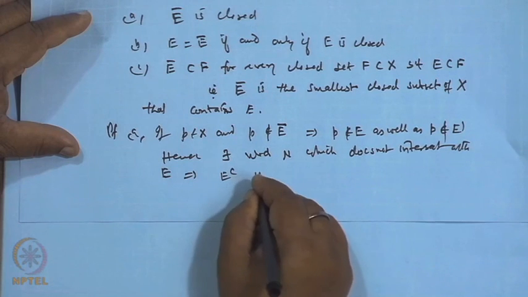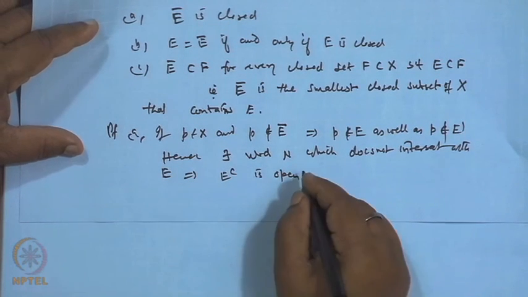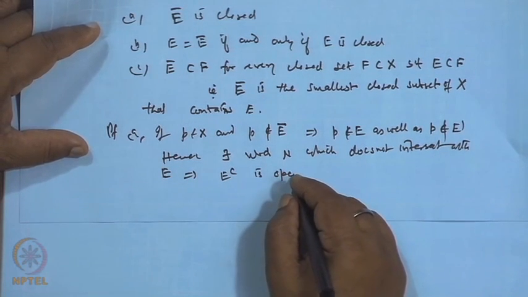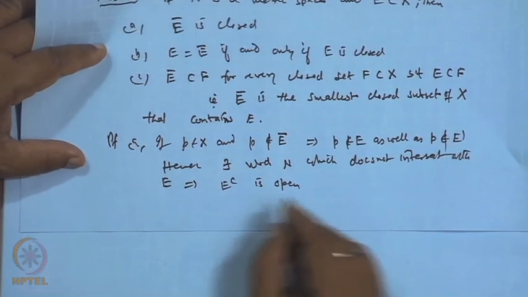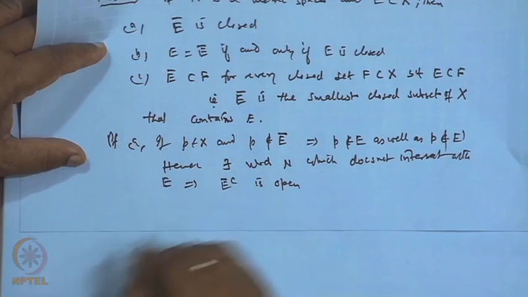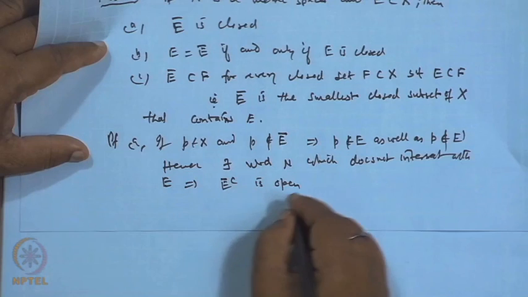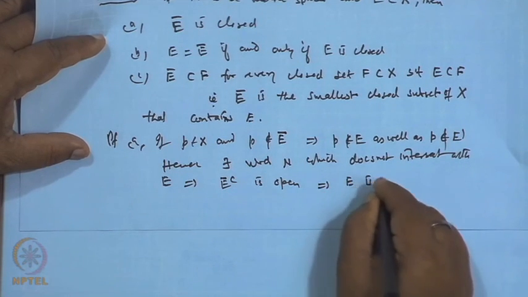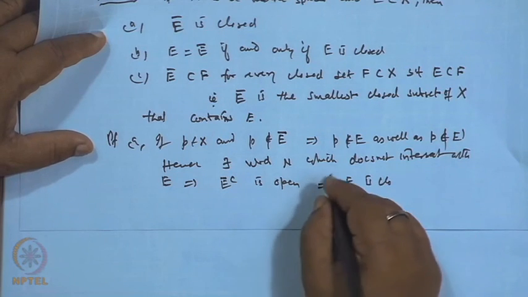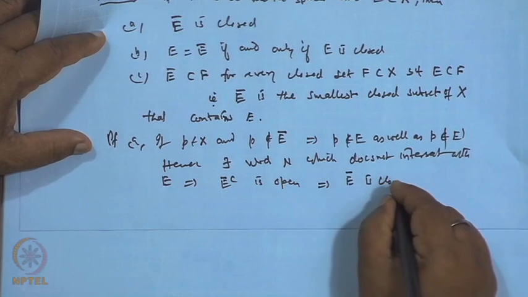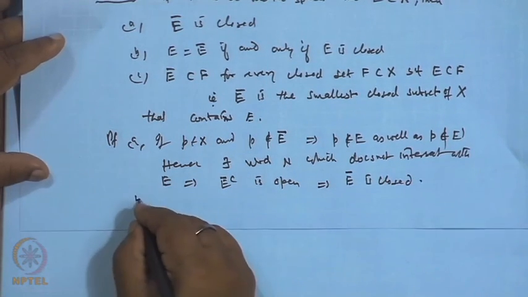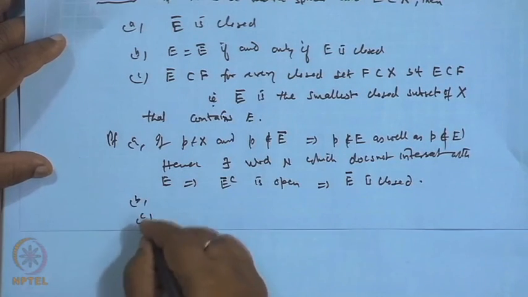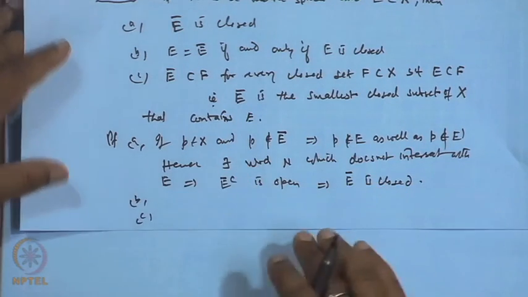Therefore, the complement of E bar is open, and this shows E bar is closed. So, the second and third parts follow very easily. Thank you very much.